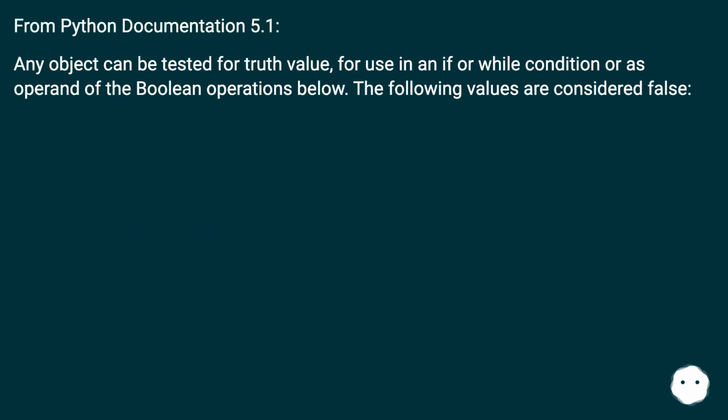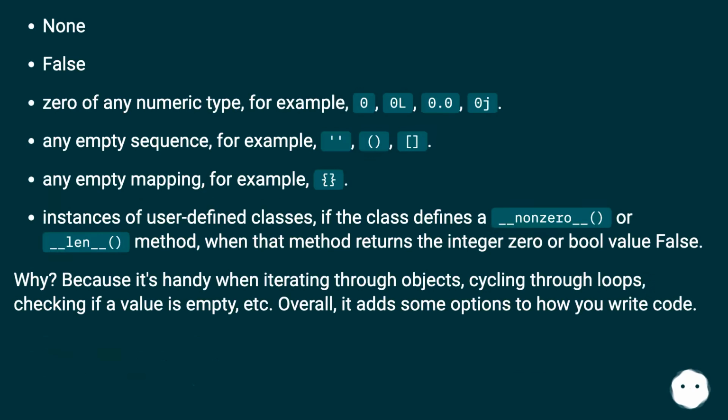Read more. From Python Documentation 5.1: Any object can be tested for truth value, for use in an if or while condition or as operand of the Boolean operations below. The following values are considered false: None, False, 0 of any numeric type, for example 0, 0L, 0.0, 0j.